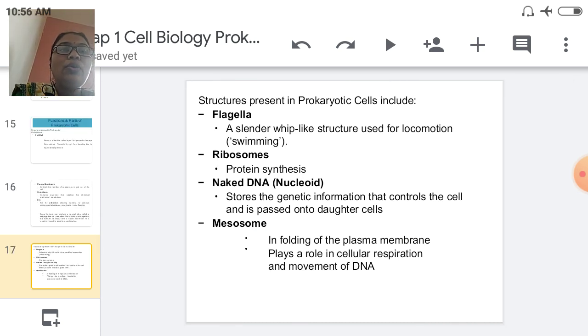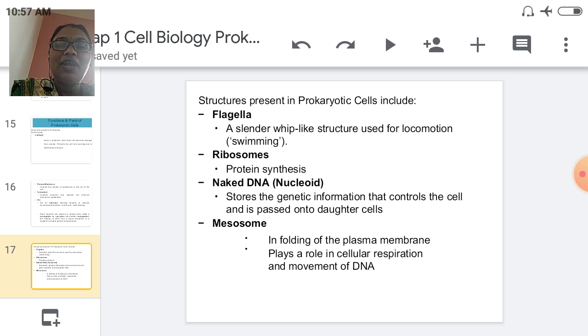Then going toward the flagella, a whip-like structure, and the function of the flagella is locomotion, that is swimming. Then the next part is the ribosome, two subunits present here, and the ribosome function is protein synthesis.